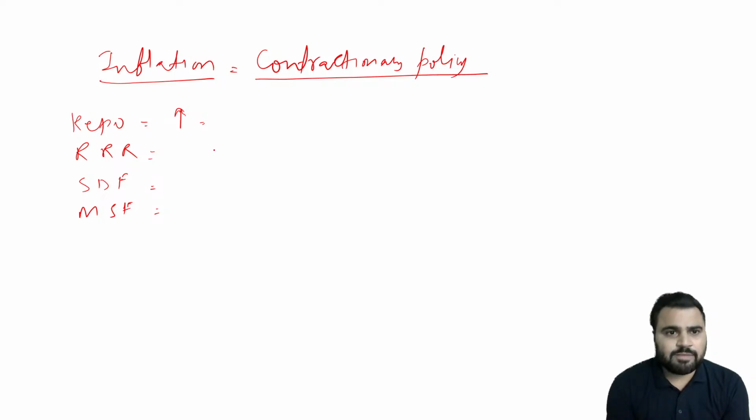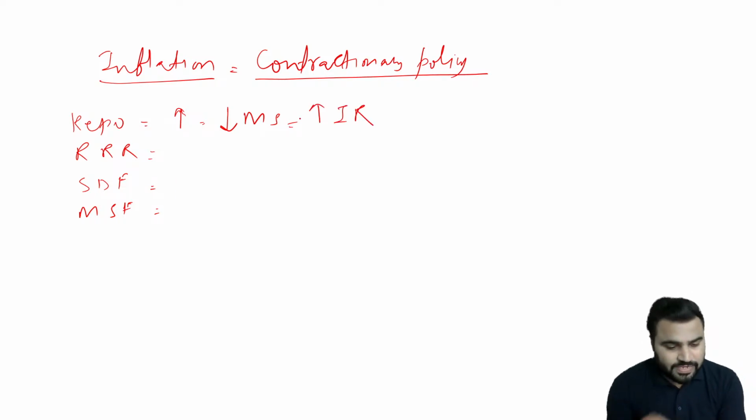So the commercial banks will avoid taking loans from the Reserve Bank of India, which means there is less money supply in the market, right? Money supply will reduce in the economy, and that will lead to an increase in the interest rate. Why is this so? Because now commercial banks have very limited funds, so they will give loans to those who are able to pay higher interest rates. That is why the interest rate will increase in the economy.